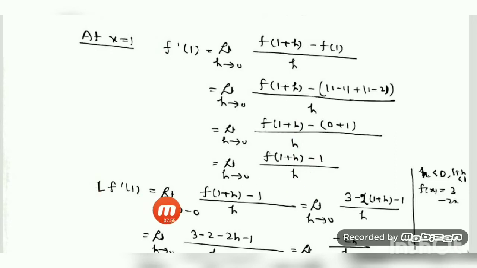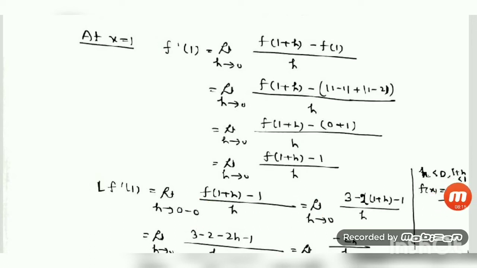Now I separate the left hand derivative, LF dash 1. LF dash 1 means h is less than 0, so the limit as h tends to 0 minus of f of 1 plus h minus 1, divided by h. For this, we understand that h is less than 0, that is, negative. So h is less than 0. What is the value of 1 plus h? I'll consider that 1 plus h will be less than 1.